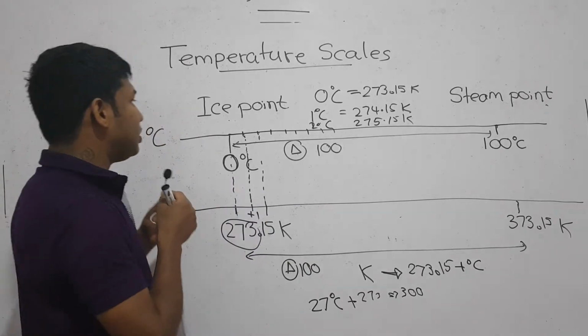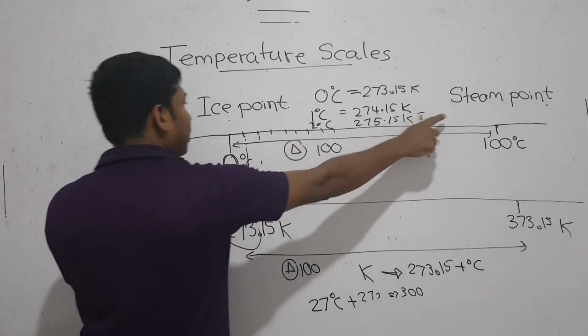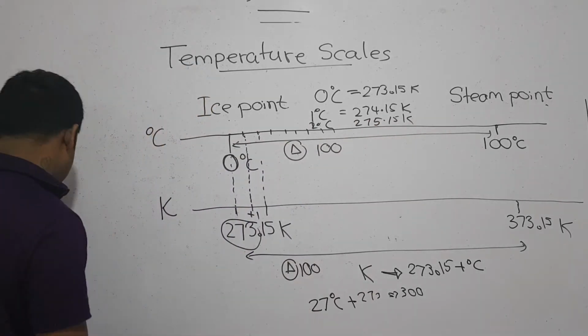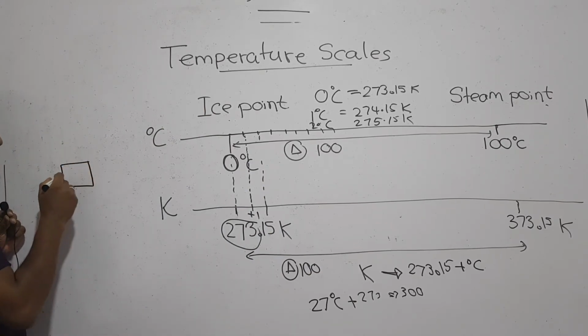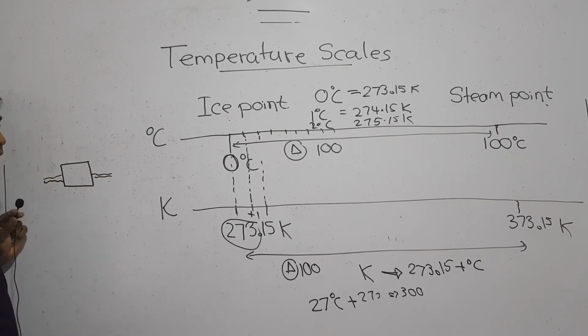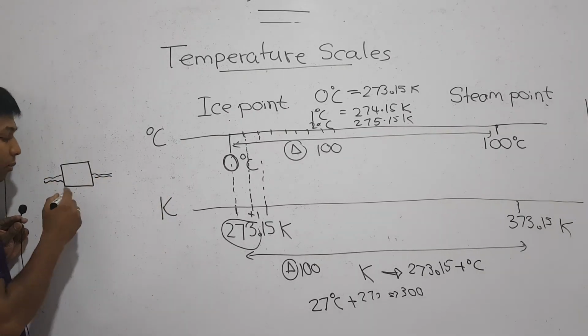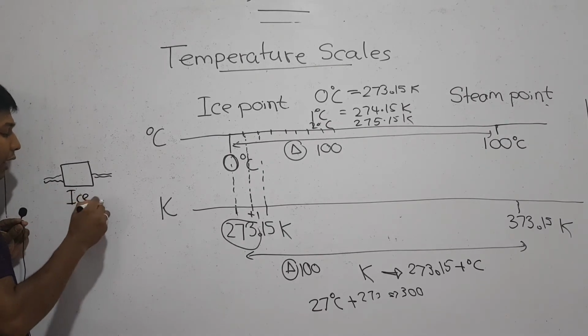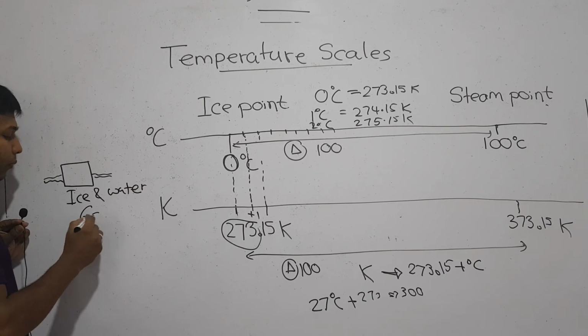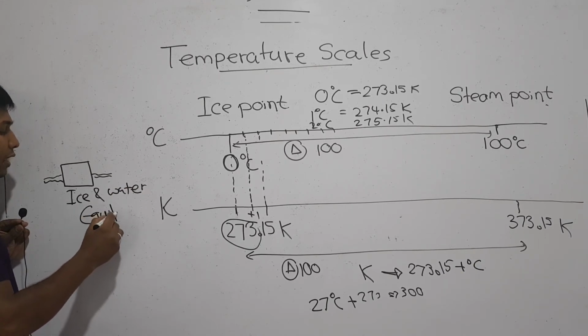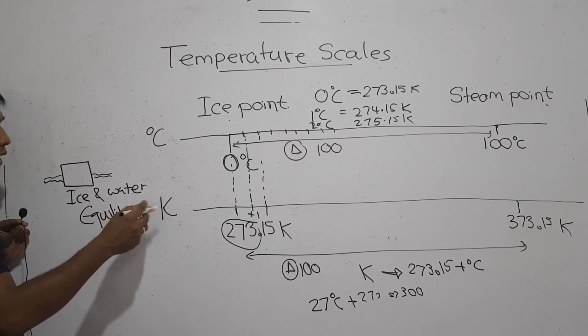Now this point is called the ice point and this point is called the steam point. What does that mean? Ice point is the temperature at which ice starts to melt. At that particular temperature, both ice and water exist in equilibrium. You are learning this further under phase changes.